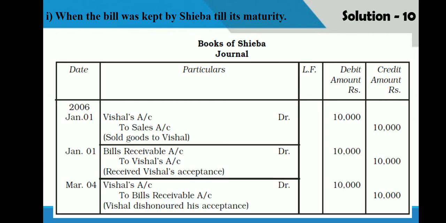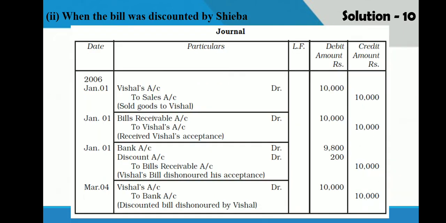On maturity date, this bill is dishonored. That means Vishal could not make payment. Now what is the maturity date? 4th March. So on 4th March, again we will reverse the entry number 2, Vishal account debit to bills receivable. That means again Vishal is debited, which was credited in entry number 2, and bills receivable will be credited, which was debited in entry number 2. So in case of dishonor, you have to reverse this entry. So this was our first case.